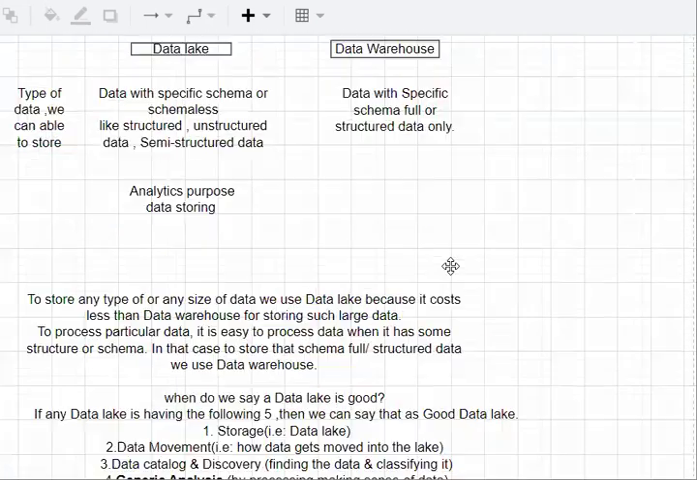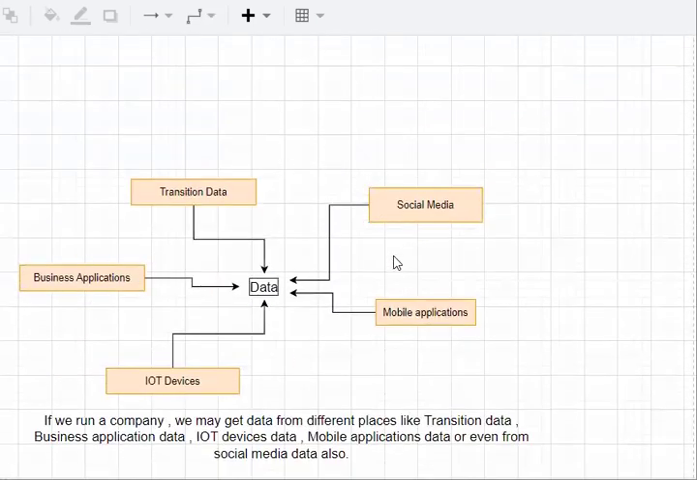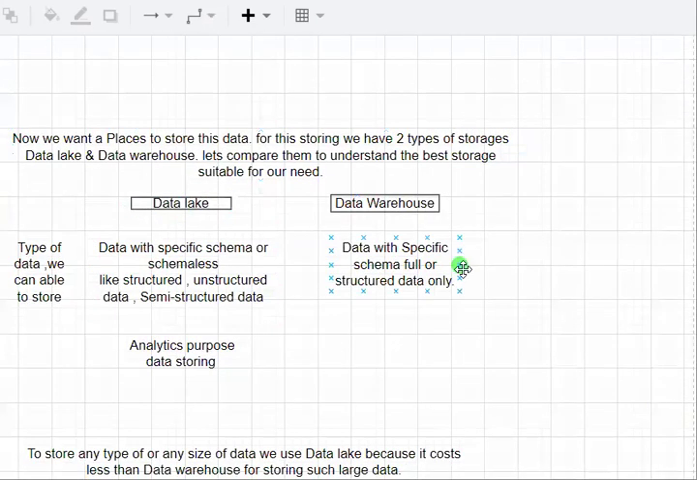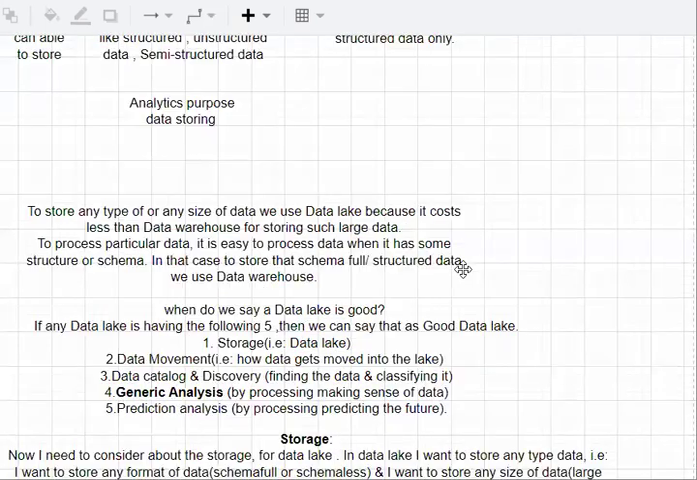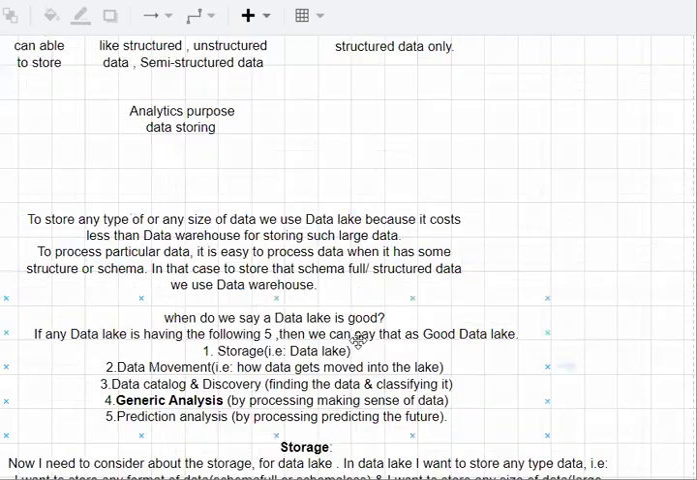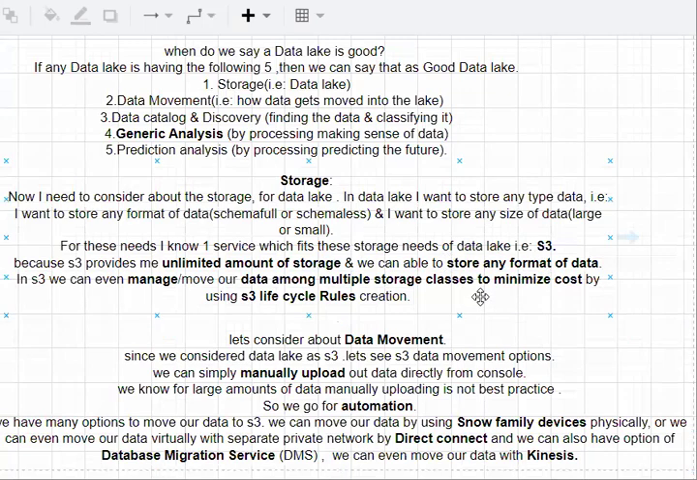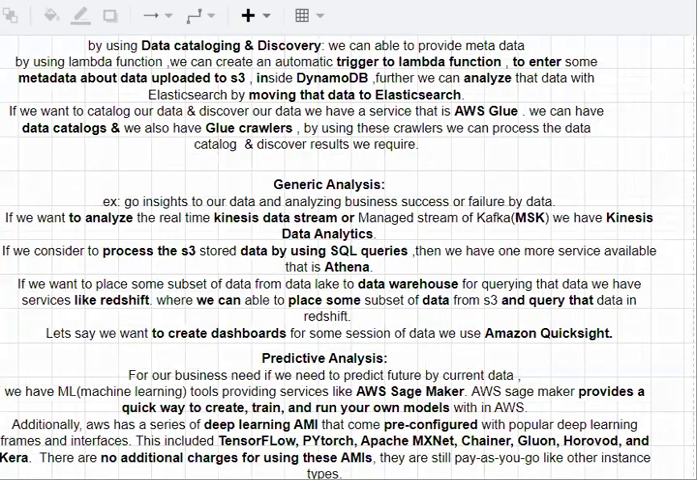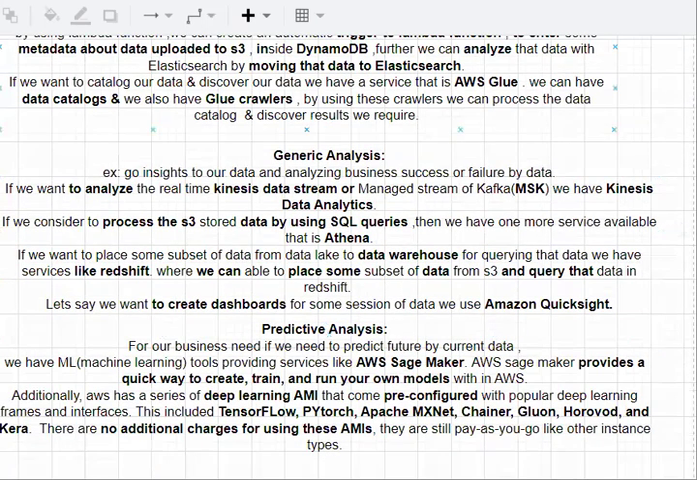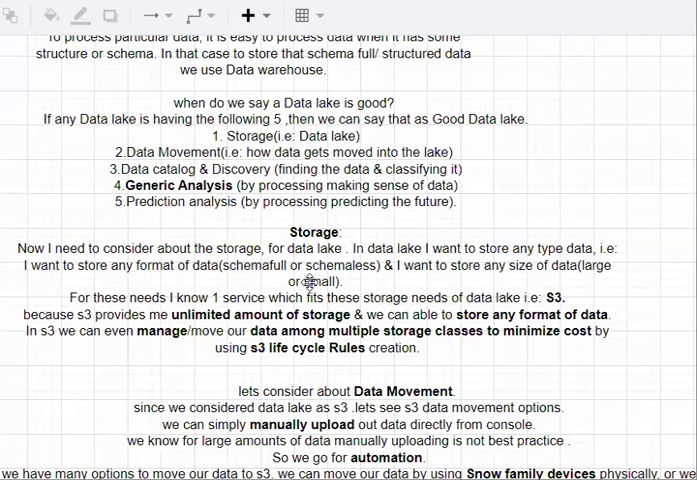So this is about data handling in a company. You get data from multiple places and you have two options to store your data. In that we have seen the data lake, and we have taken S3 as an example of a data lake, and we have analyzed the data with whatever possible circumstances or needs using real-time scenarios. And we have also discussed the AWS services that we use in this process.